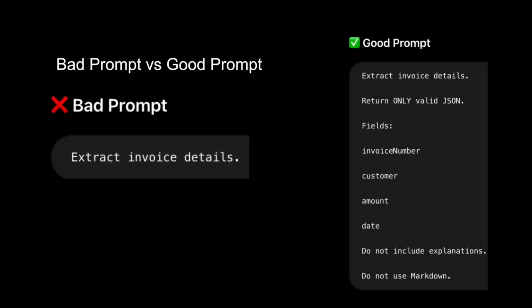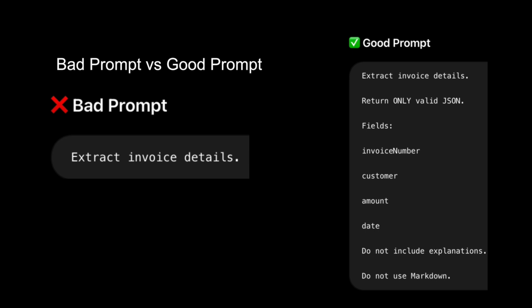Let's compare these two prompts. Our first prompt simply says extract invoice details. This is not wrong, but it's incomplete. The AI now has complete freedom to decide how it wants to present the answer. Sometimes it may return a paragraph, sometimes a table, bullet points, sometimes labels like invoice ID. Another time it may use invoice number. These responses are perfectly readable for humans. But imagine your Java application. If tomorrow the AI changes invoice number to invoice ID, your parsing code may stop working.